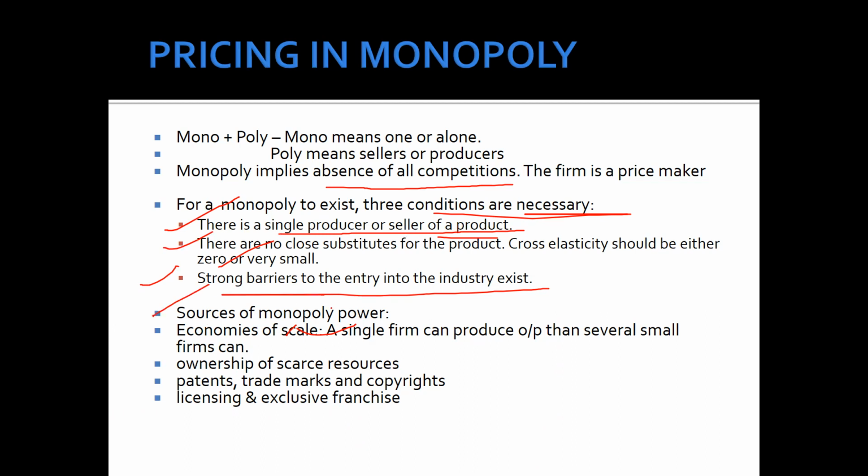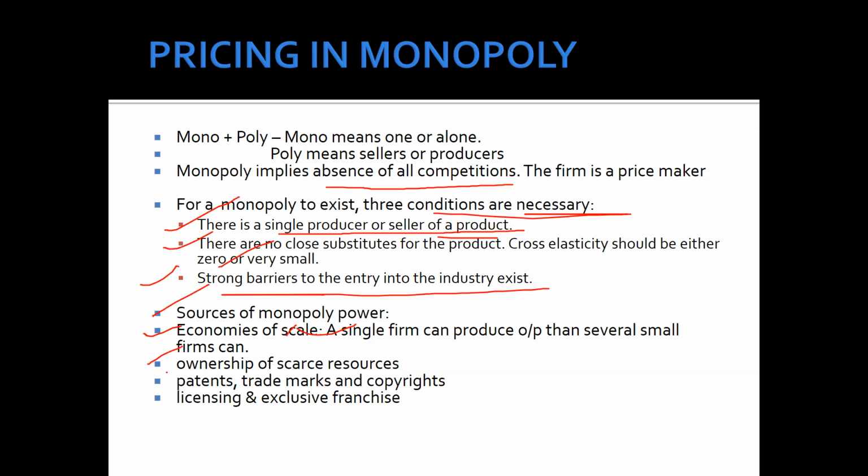Then we come to the sources of monopoly power. What are the sources of monopoly power? First, economies of scale. A single firm can produce output more cheaply than several small firms can. Since a single firm is producing at large scale, obviously they can economize on inputs, and economies of scale would exist.